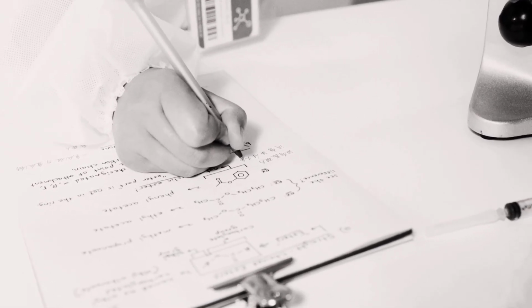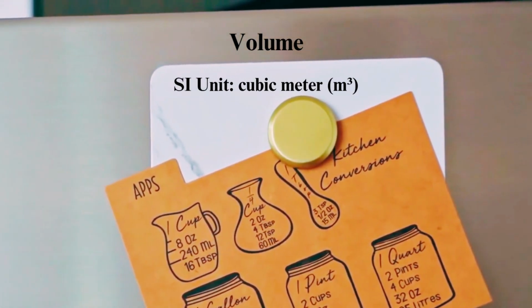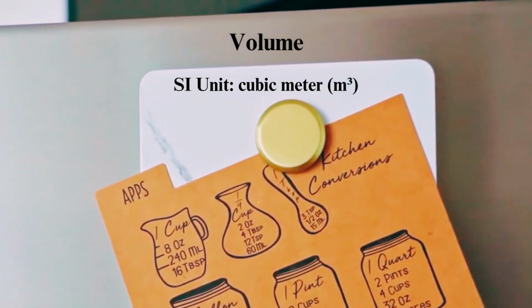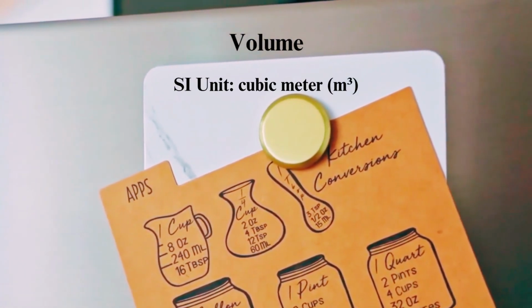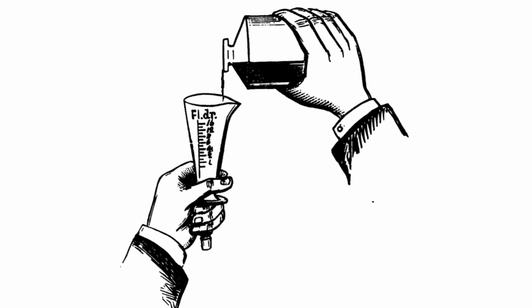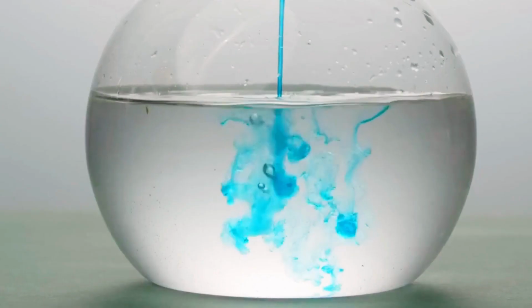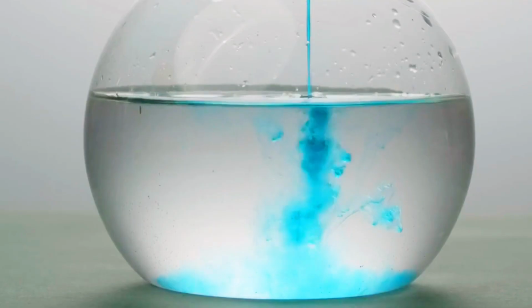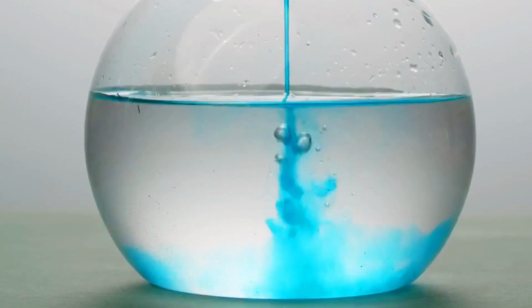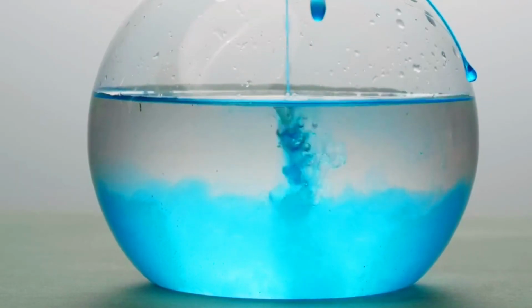Volume is a derived physical quantity that measures the amount of three-dimensional space occupied by a substance or object. It is used to describe the capacity of containers, the size of solids, or the extent of fluids and gases. In the International System of Units, volume is derived from the base unit of length, since it represents length multiplied by width and height. Therefore, the SI unit of volume is the cubic meter. However, in laboratory and everyday contexts, smaller units such as the liter or milliliter are commonly used.